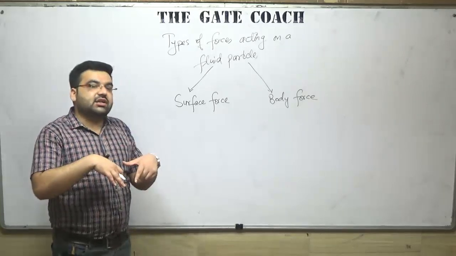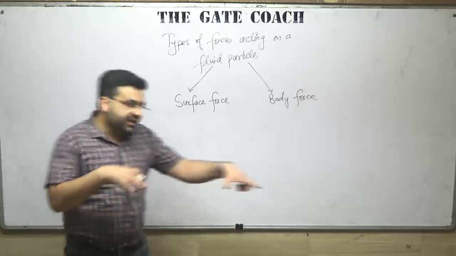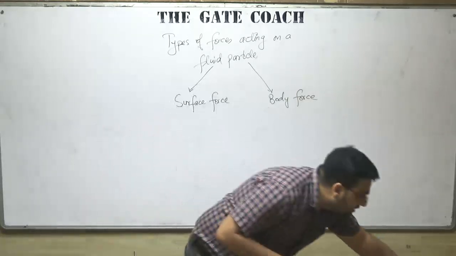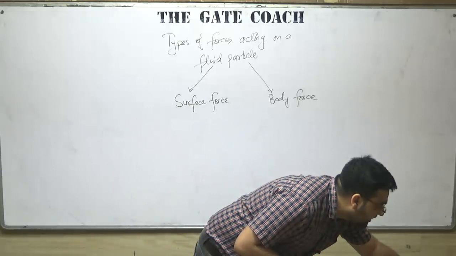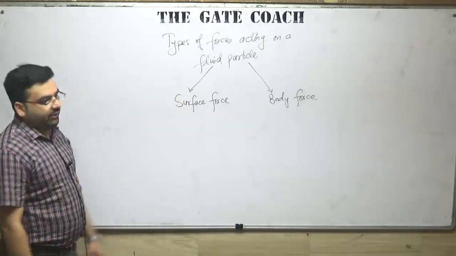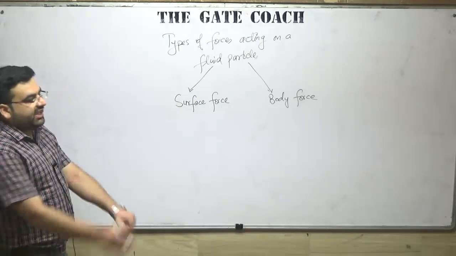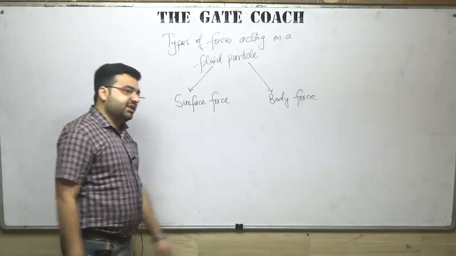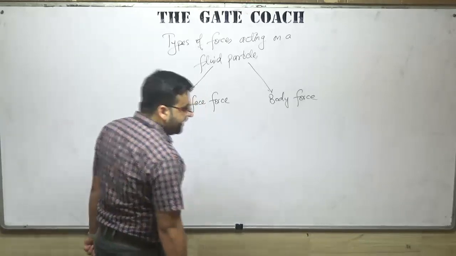So we can consider that liquids have non-slip continuum flow, and free molecular flow can be in the case of gases. We can say that.